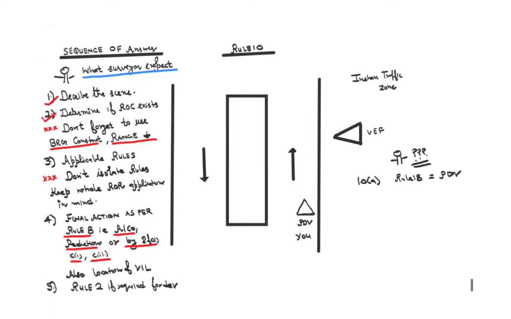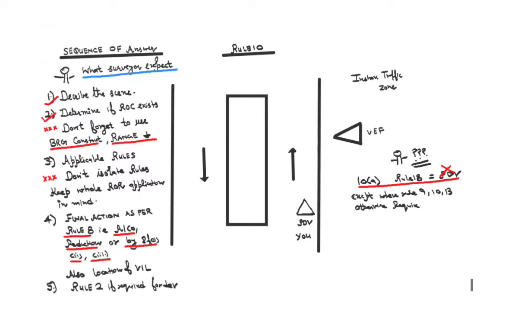But it also says in rule number 18 that except where rule 9, 10, and 13 otherwise required. So this has no significance now, right?